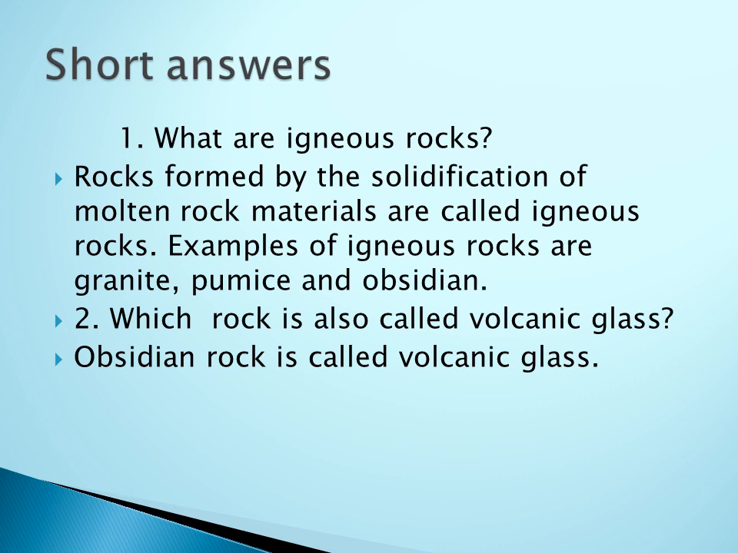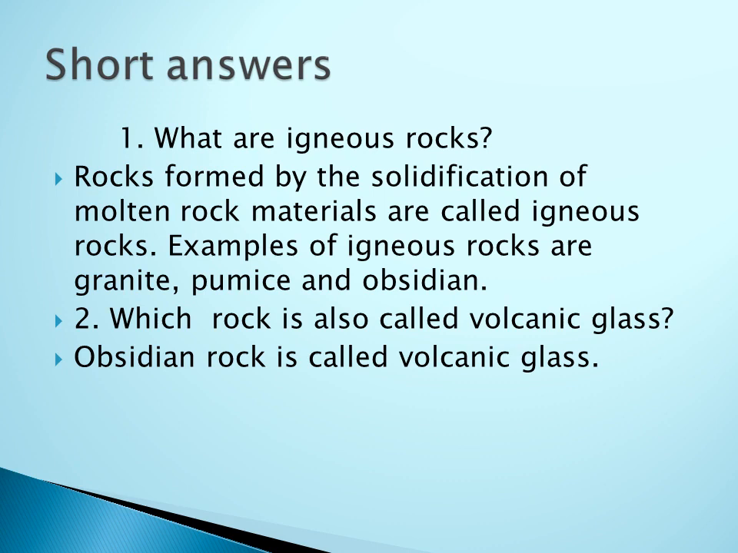What are igneous rocks? So what is the first question of the short answers? What do you mean by the term igneous rock? How are igneous rocks formed? When the volcano erupts, the magma comes out and settles under the earth's crust. After cooling, these rocks are formed. So what is the answer? Rocks formed by the solidification of molten rock materials are called igneous rocks. What are the examples? Granite, pumice and obsidian. These are all examples of igneous rocks.